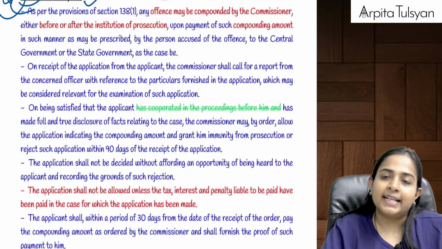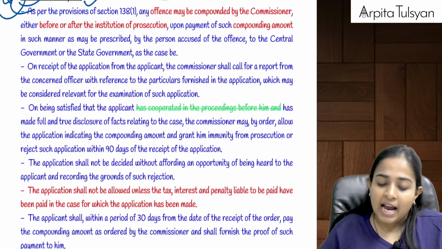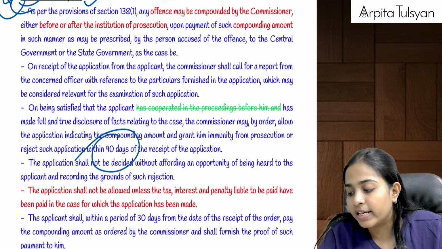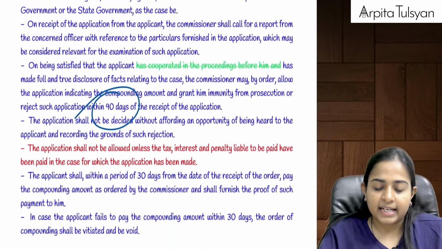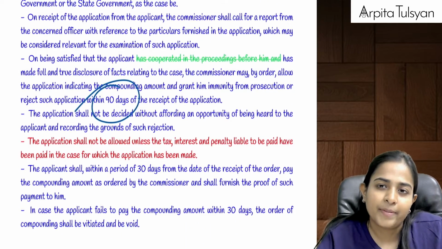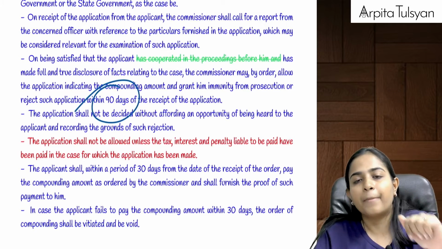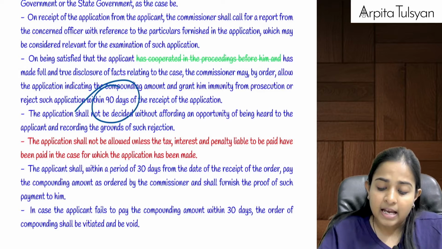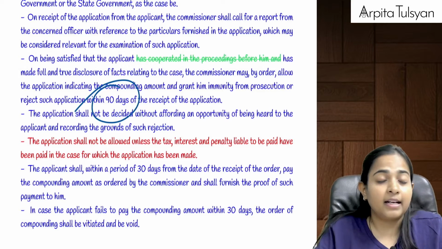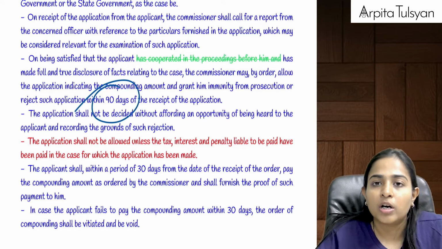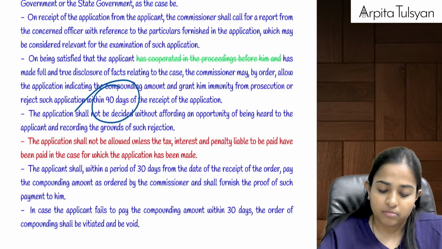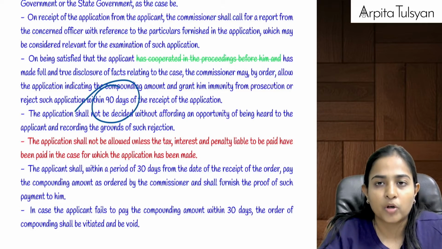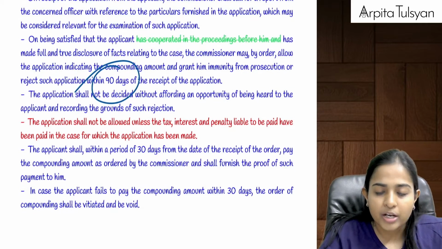Okay, so then in that case, once the application reaches the commissioner, he will give a decision within 90 days whether compounding is allowed or not allowed. If it says that compounding is not allowed, then ROBH should be given, and if it says that compounding is allowed, then in such a case you will have to pay. The commissioner will issue a compounding amount order, saying please pay so and so amount of compounding and we will compound your offenses.